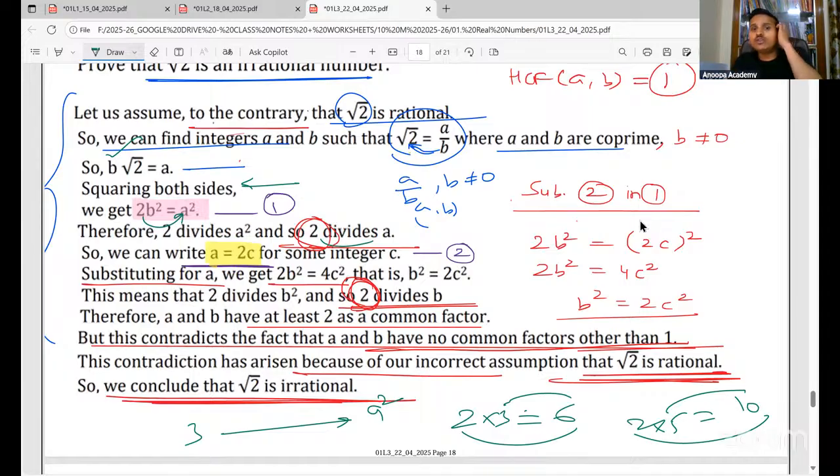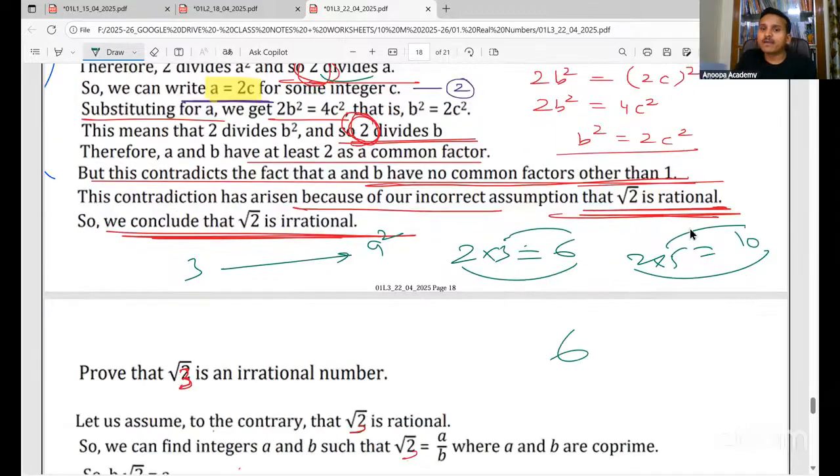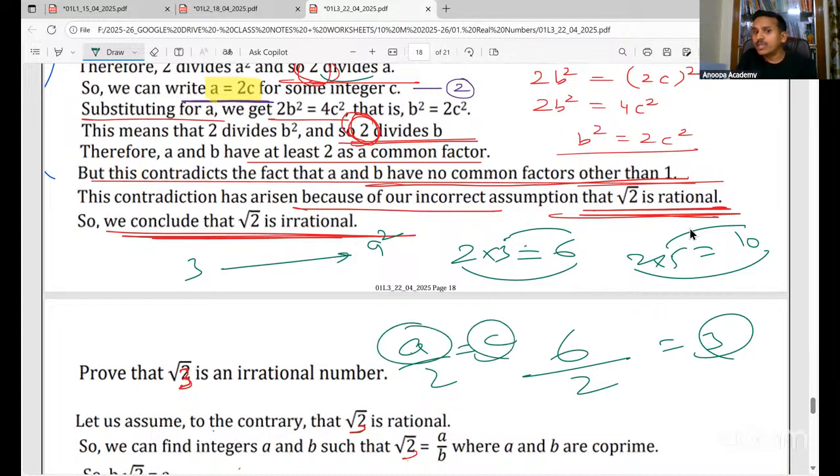So now, whenever we do division, see 2 divides A, right? Listen here, everyone. 2 divides A. If you divide A by 2, you'll get some number, let it be C. For example, if I am dividing 6 by 2, I will get 3. So if you're dividing A by 2, you'll get some number C. So A by 2 will give C. So I can write A is equal to 2C. Yes or no?